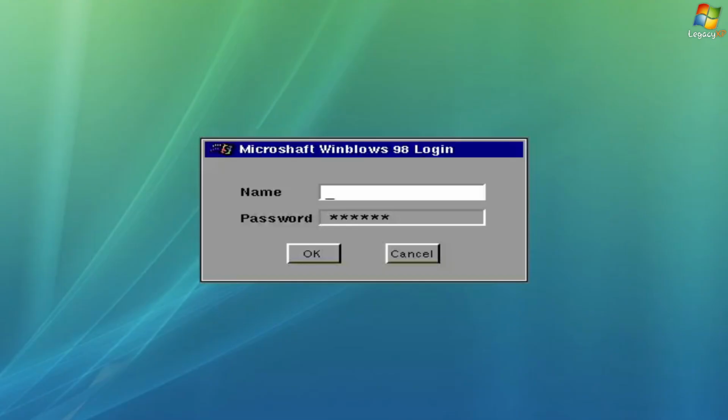And when we start Microshaft, we get this little window here that says Microshaft Winblows 98 login. So in here, you just type in your name. My username in this game is LegacyXP, so I'm just going to go ahead and put that in. And it's already got this password in for us, and essentially the whole point is we have to find new passwords to access the quote-unquote deeper levels of Microshaft, as said in the intro video. We're not going to be watching the intro video, because that would make this video way too long, but I'm just going to go ahead and log in here.